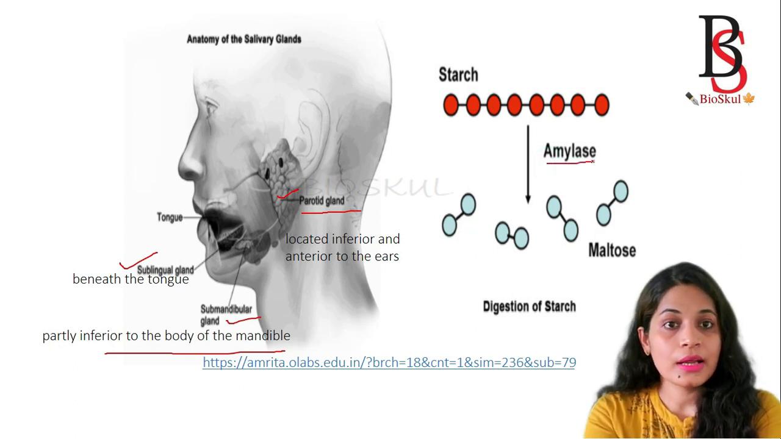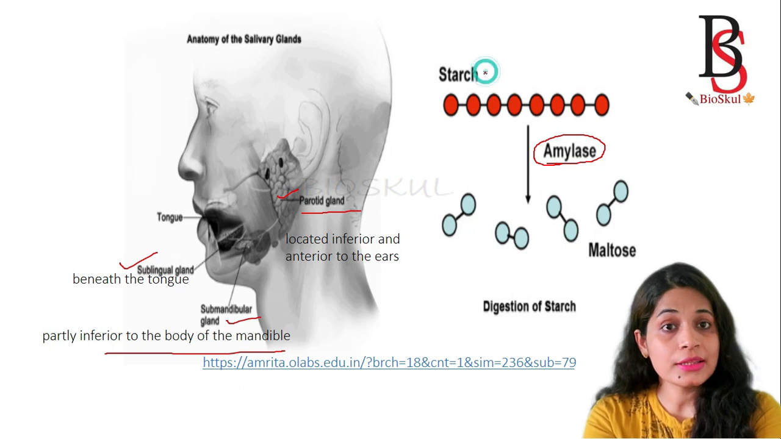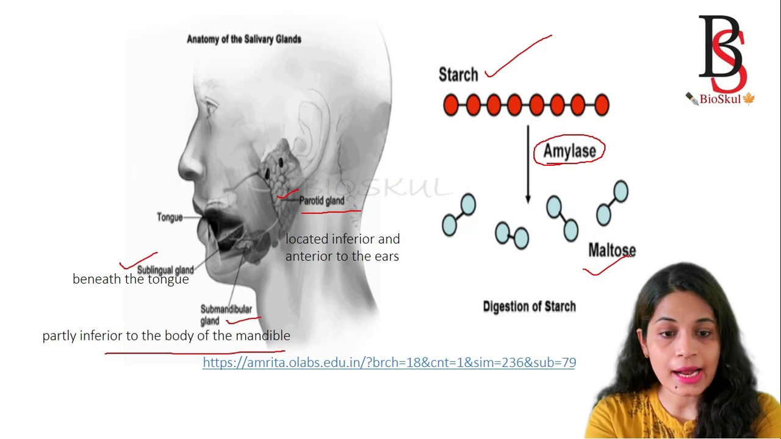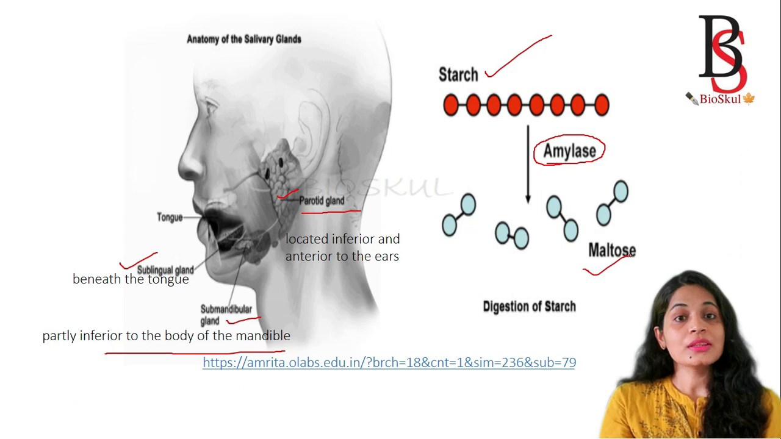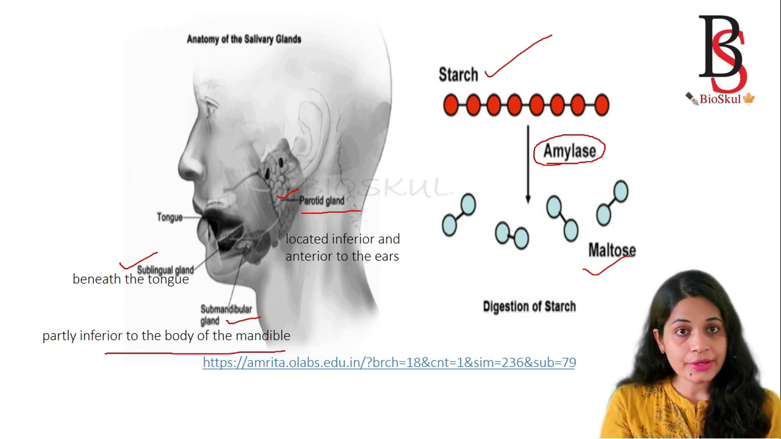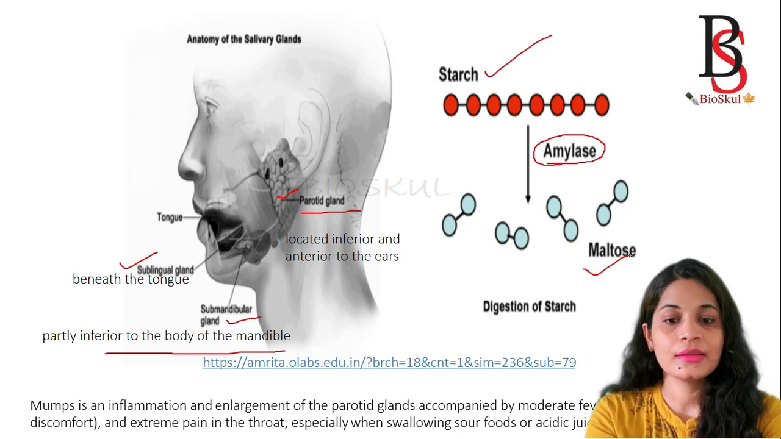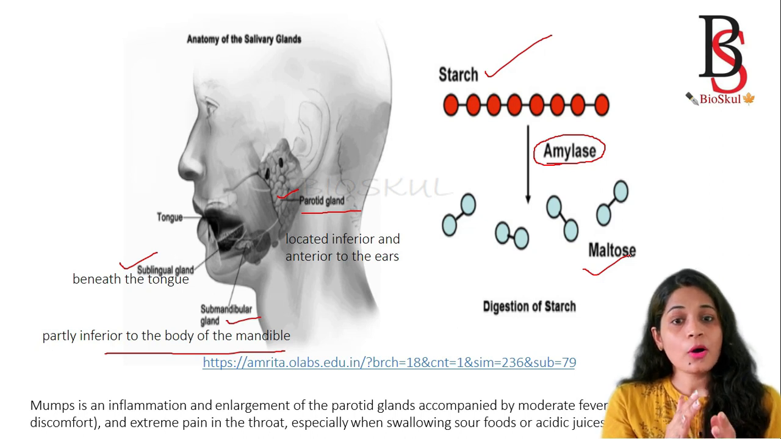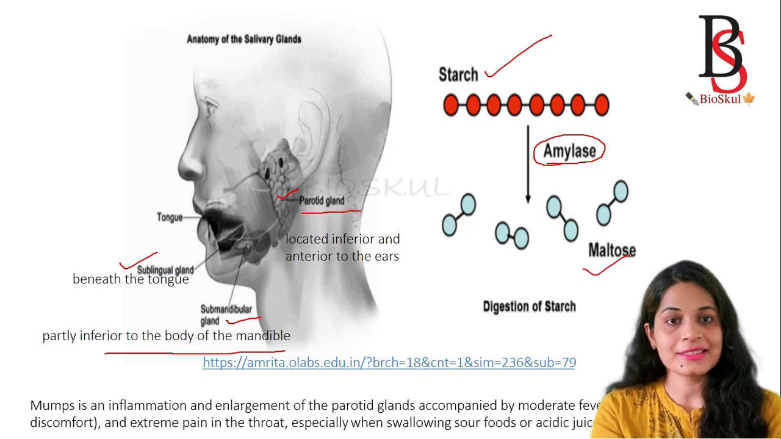Its function is to secrete saliva. Saliva contains an enzyme, known as amylase. And what is the function of salivary amylase? It helps in the breakdown of starch into maltose. So the digestion of carbohydrates starts from the mouth. Do you know mumps is a disease? It is caused by inflammation of the parotid gland.